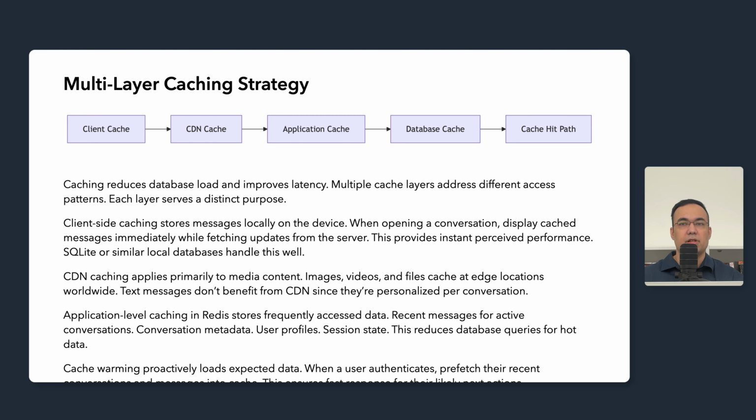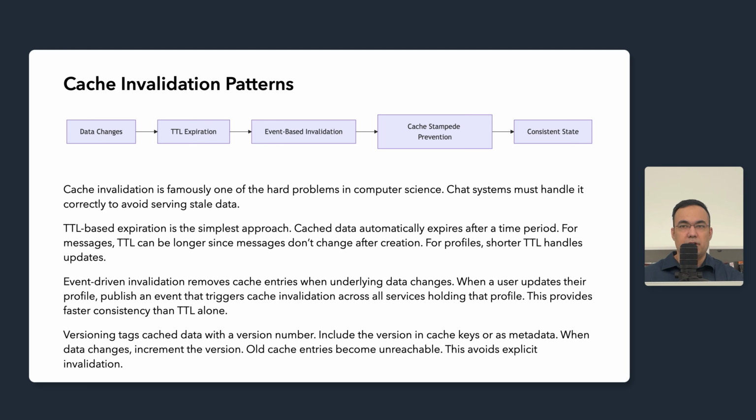Now let's examine cache invalidation. Cache invalidation is one of the generally hard problems in distributed systems. TTL-based expiration is the simplest approach. Cache data automatically expires after a time period. For messages, TTL can be longer since messages don't change after creation. Once written, a message's content is pretty immutable. For user profiles, a shorter TTL handles updates. Someone changing their avatar should see it reflected within minutes.